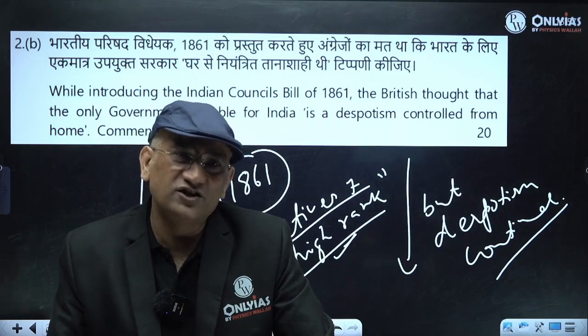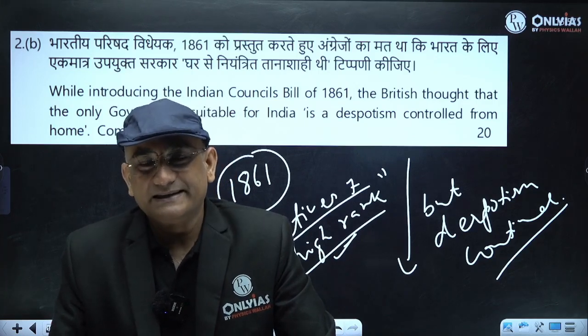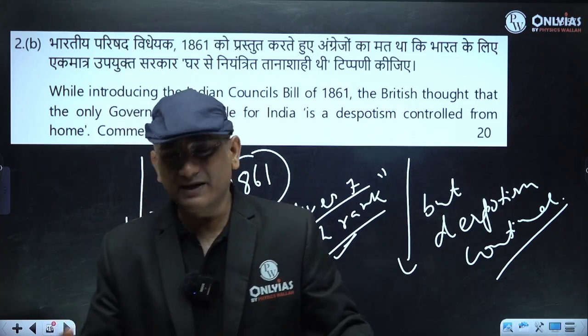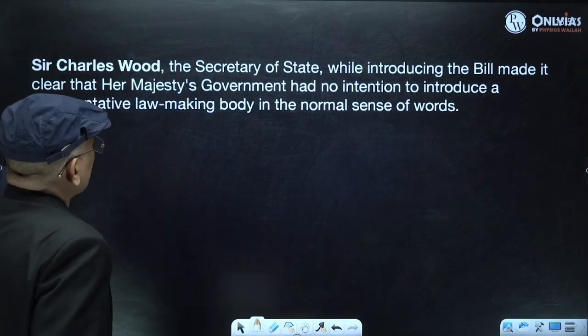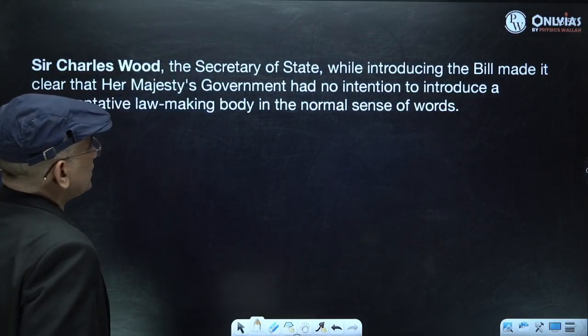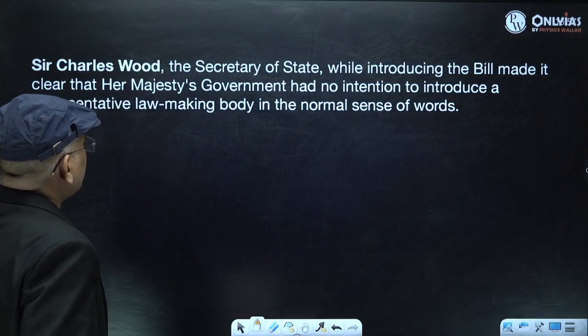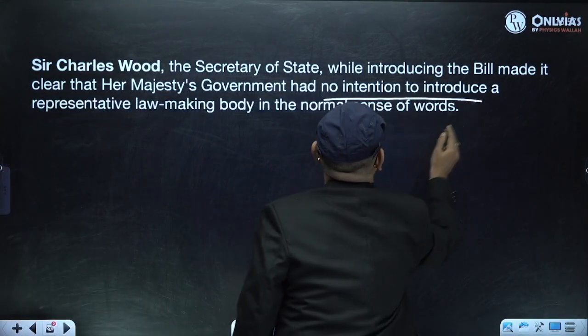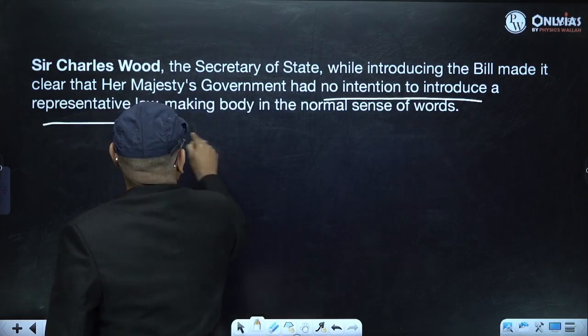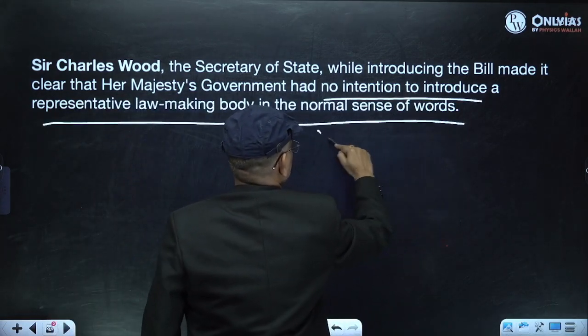Why this change of policy? Because they realized this need. Sir Charles Wood, while introducing the bill, made it clear that Her Majesty's government had no intention to introduce a representative law-making body in the normal sense of the word.